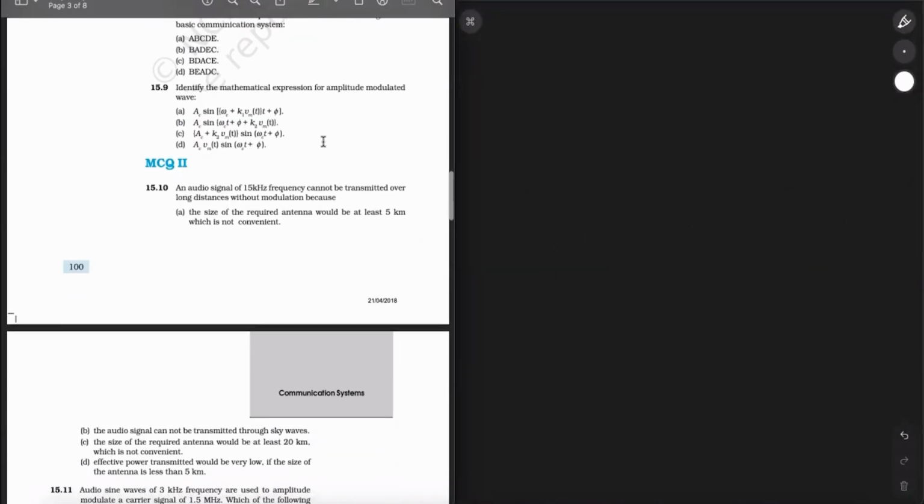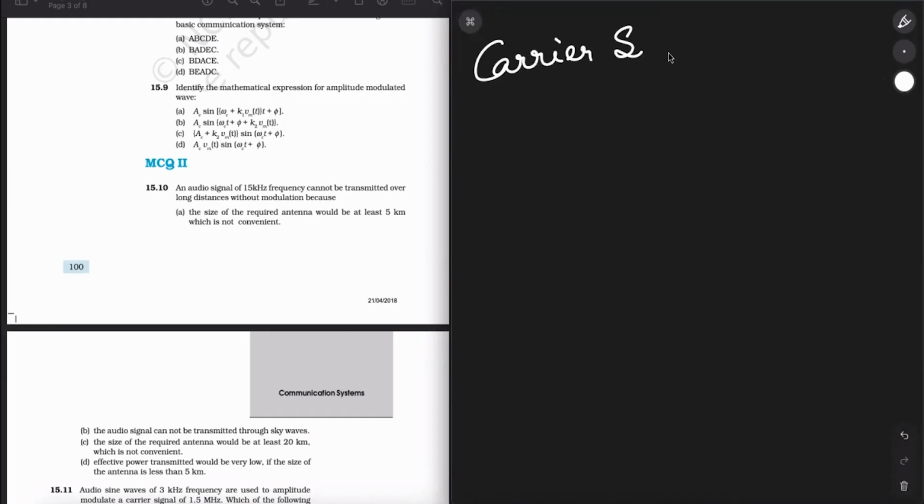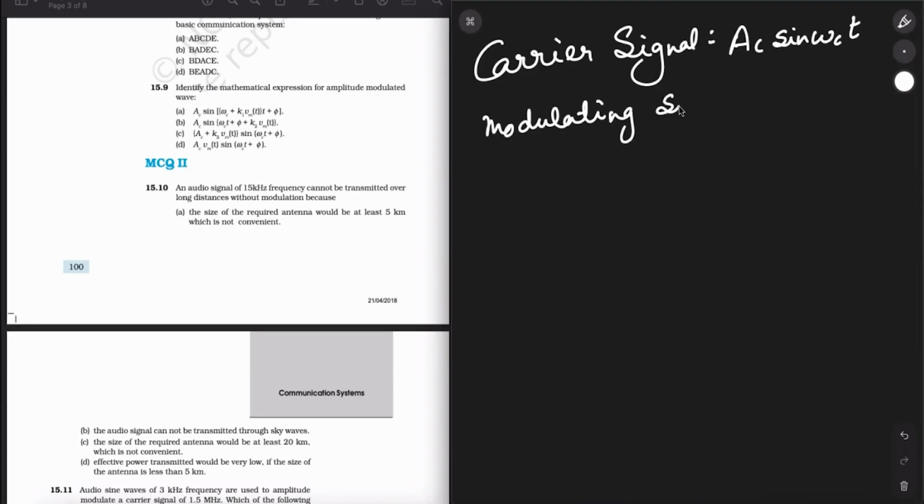Now, identify the mathematical expression for amplitude modulated wave. Okay. So I'll write it like this. First of all, there is a carrier signal. Carrier signal can be written as Ac sine omega_c t. All right. Modulating signal. It is Am sine omega_m t. All right. Now,